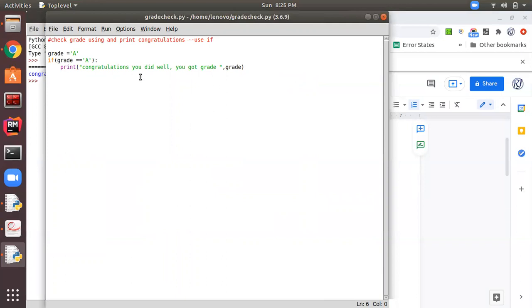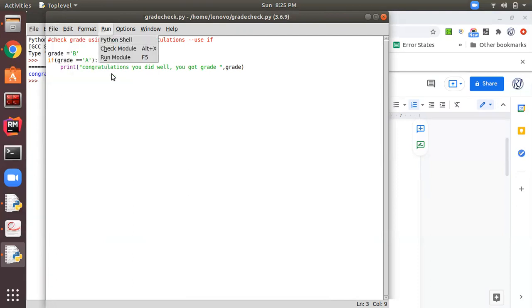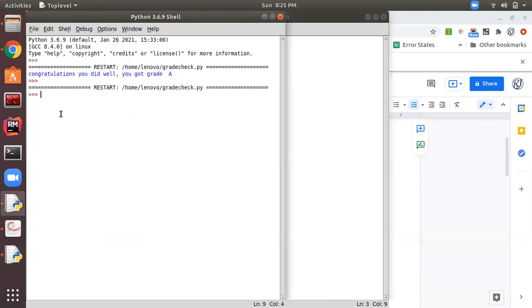Now suppose I modify this grade as B. This time, since this condition is false, it won't come to this statement, the print congratulation message. So this time the congratulation message should not be printed, as the condition for this print statement is false. Let me save this program and run it again. See, no message is printed.